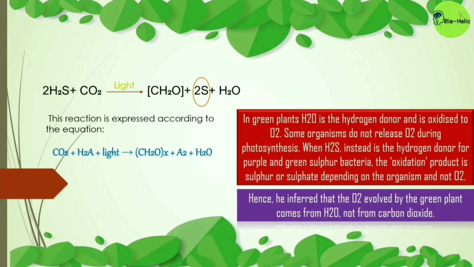So he worked out another equation. According to him, the photosynthesis equation should be CO2 plus H2A plus light, where a CH2O compound is formed along with the A2 molecule and water. Is it clear?